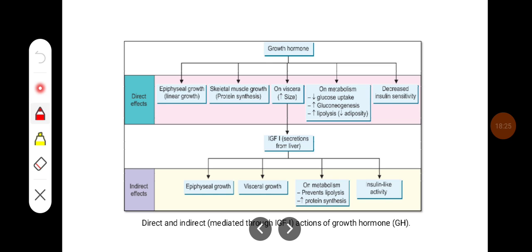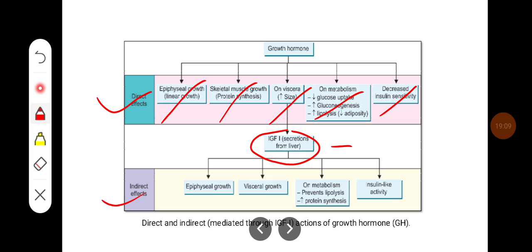So this diagram shows the direct and indirect effects of growth hormone. The direct effects mainly occur on the epiphyseal growth, which leads to linear growth, and skeletal muscle growth by increasing protein synthesis. It increases the visceral size. On metabolism, it decreases the glucose uptake, increases gluconeogenesis, increases lipolysis, whereas it decreases insulin sensitivity. So thus growth hormone acts like a diabetogenic hormone, whereas the indirect actions are mainly mediated through IGF-1 or somatomedin C.